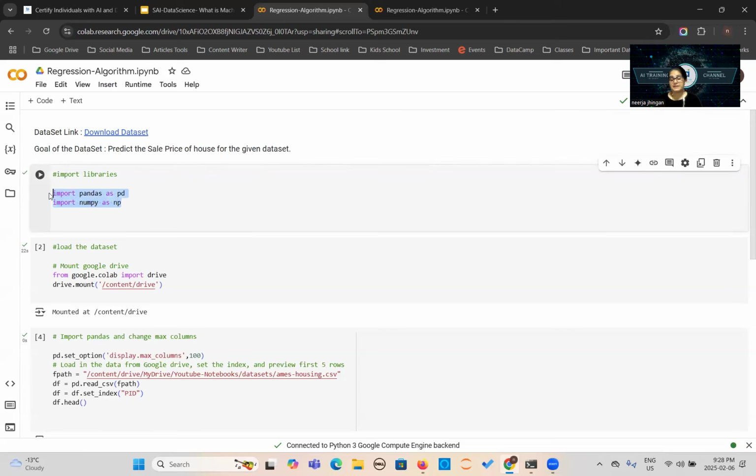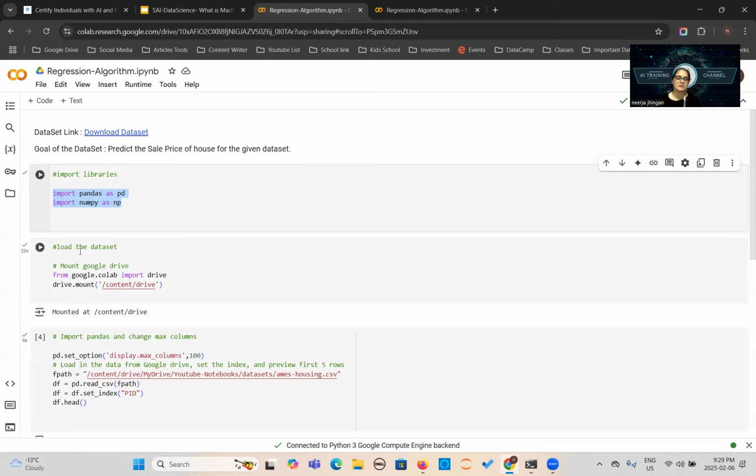These are pandas and numpy. Pandas and NumPy you use for data manipulation and calculation. Pandas is used to handle the data frame. It creates the data frame, it handles the data, cleans the data, transforms the data. Everything is done by pandas, a very popular library. NumPy is used to handle arrays, and sometimes when you need to generate dummy data it is very useful, and it is also used for mathematical calculations. Slowly we will move on.